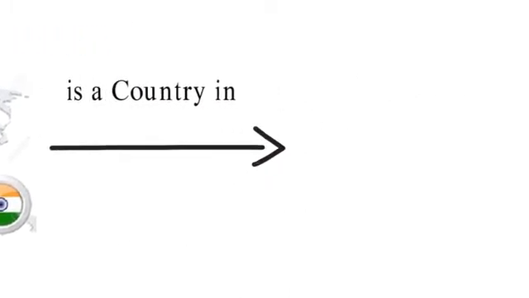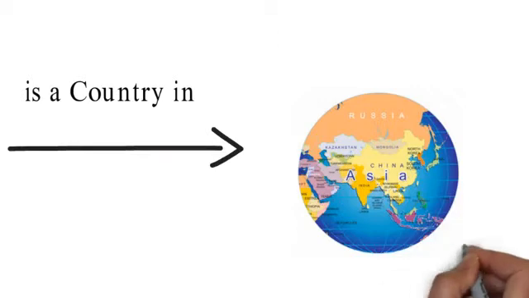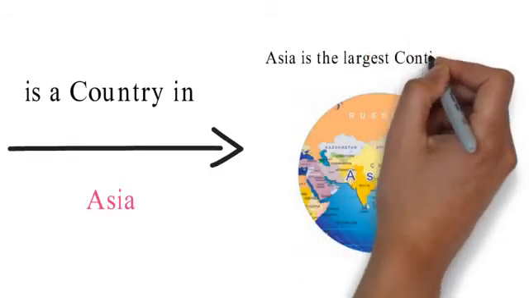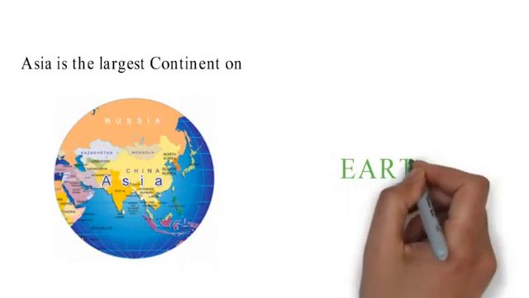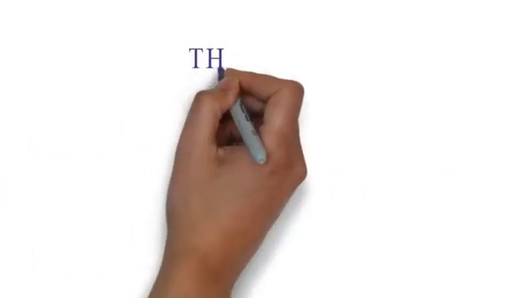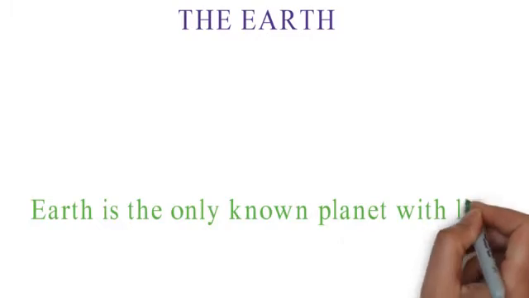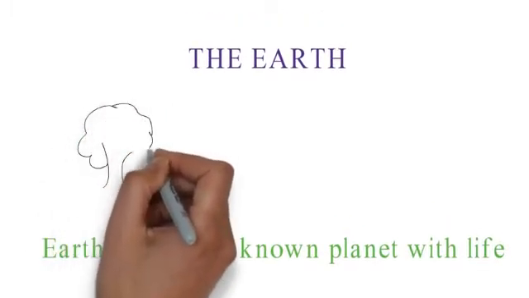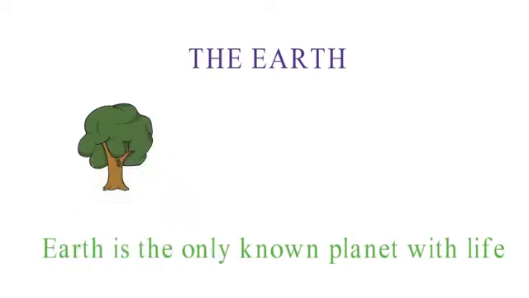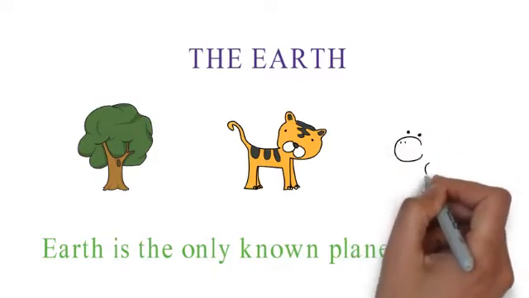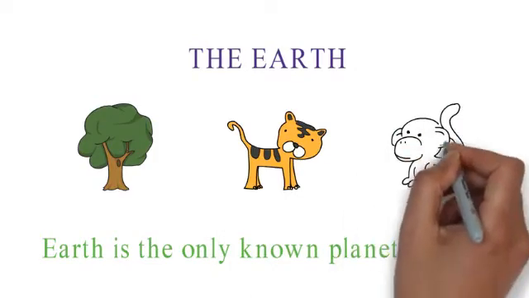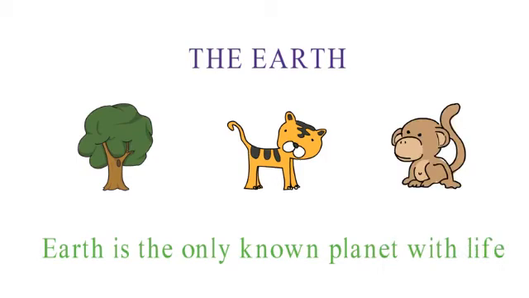Yes, correct. India is in the continent Asia. Did you know? Asia is the largest continent. And just like the continent Asia, there are other continents as well, all of which lie in the world, or as we call it, the planet Earth. Also, Earth is the only planet known to have life on it, which means the trees, the animals, the birds, human beings, the fishes are only found on this one planet called the Earth. Amazing, isn't it?